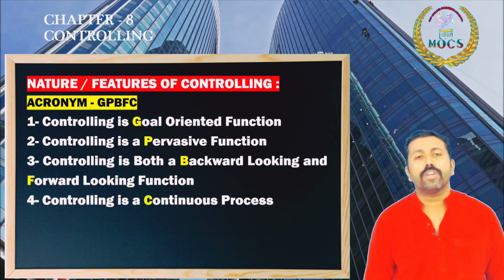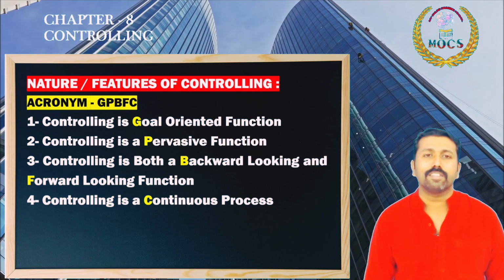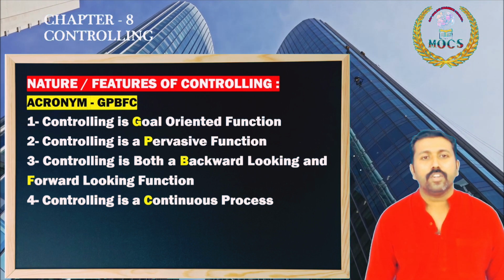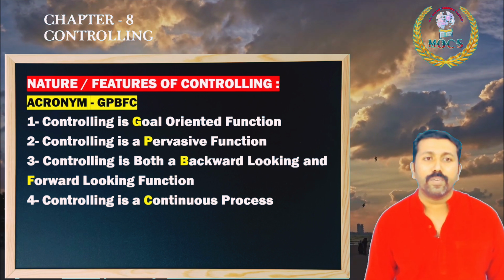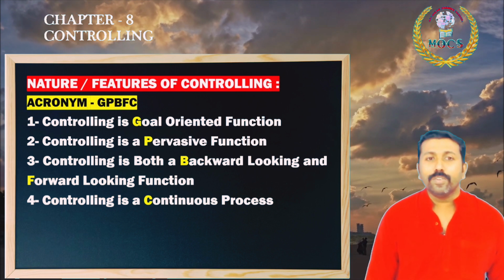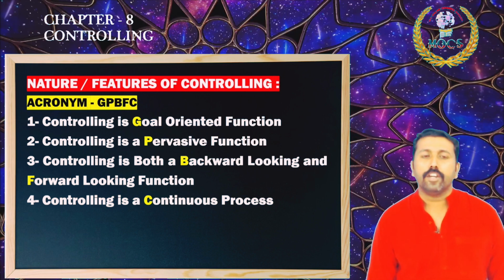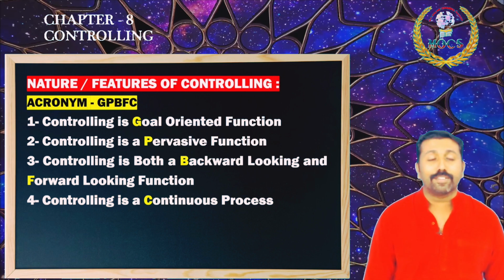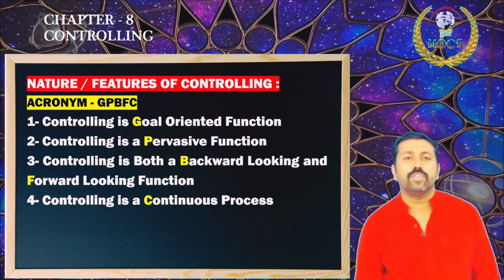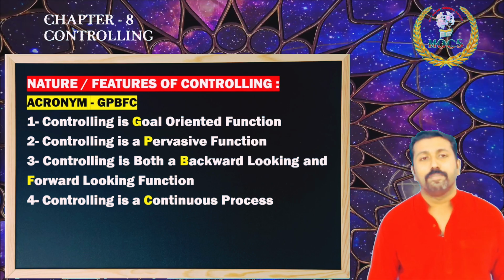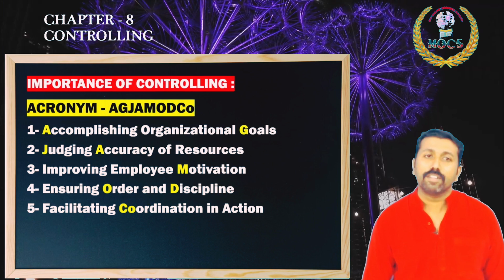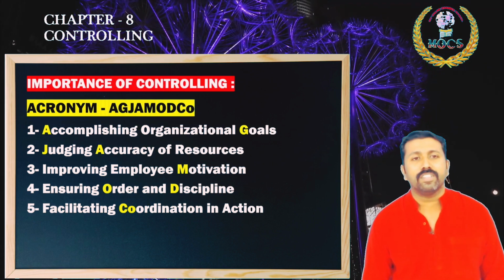Controlling, it is a goal-oriented function. Controlling is all-pervasive function. Controlling is both backward and forward-looking function. It is the only one function which is looking backward and forward. And controlling, it is a continuous process. My dear students, these are all the features of controlling. Please note the acronym.